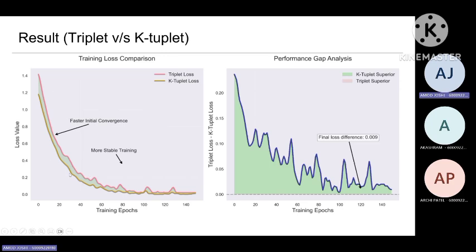From this, we can see that the k-tuplet loss has a more stable learning curve and faster initial convergence than the triplet loss. On the right-hand side, we have the performance gap analysis, which tells which loss was superior during every epoch. From the graph, it is very obvious that k-tuplet loss was always superior in every epoch.